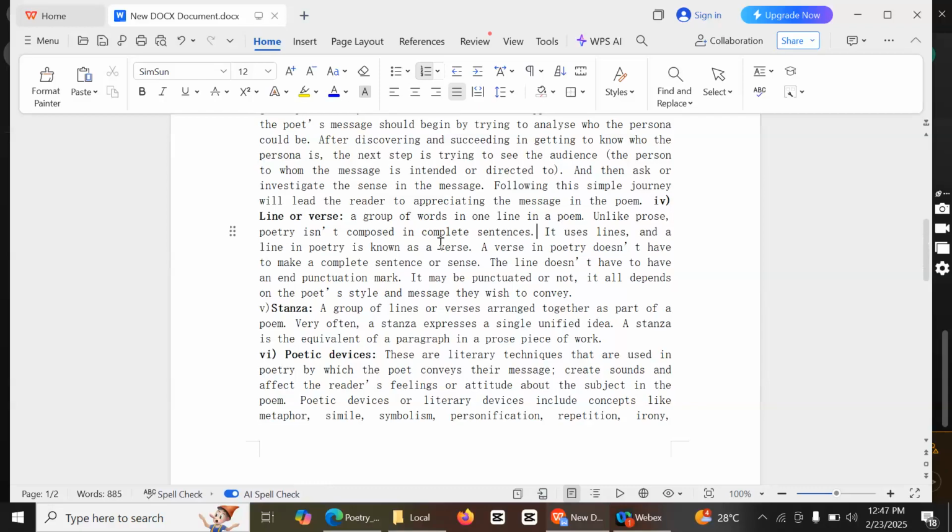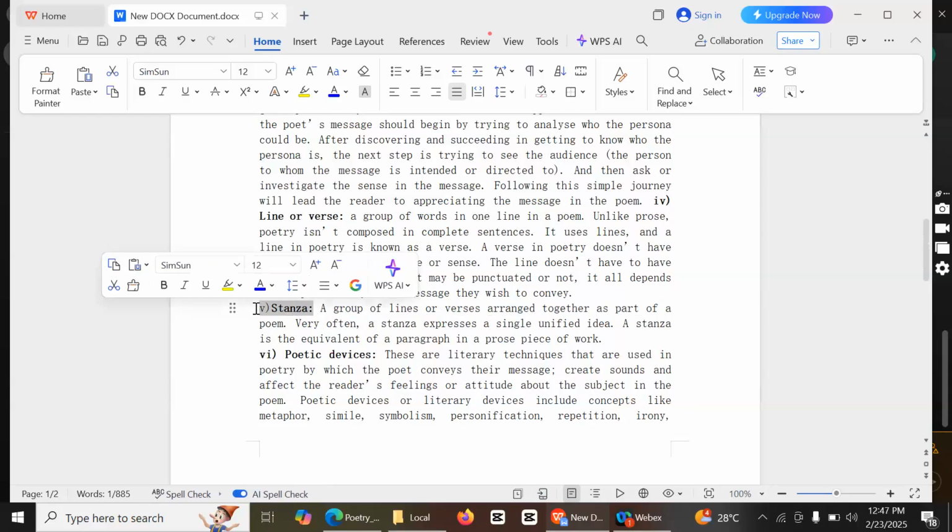Okay, and then let's go to stanza. What is a stanza? A stanza is a group of lines or group of verses arranged together as a part of a poem. Very often, a stanza expresses a single unified idea.